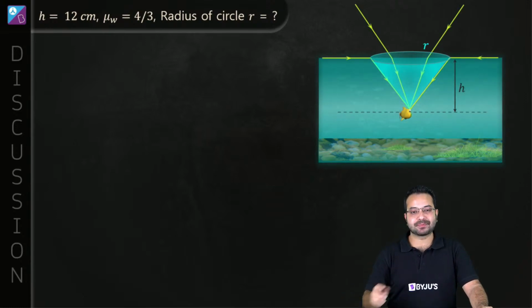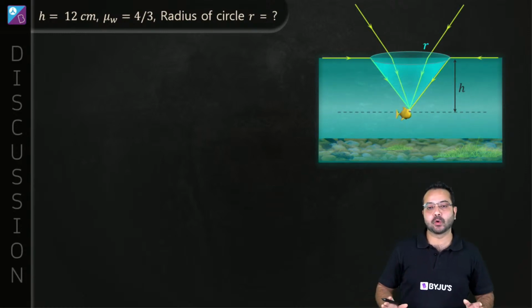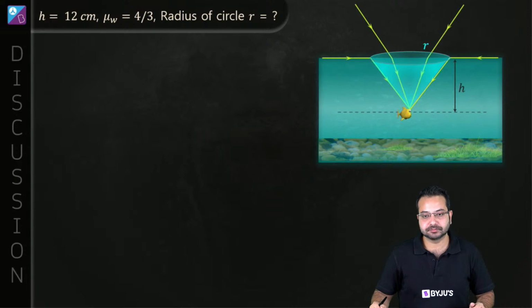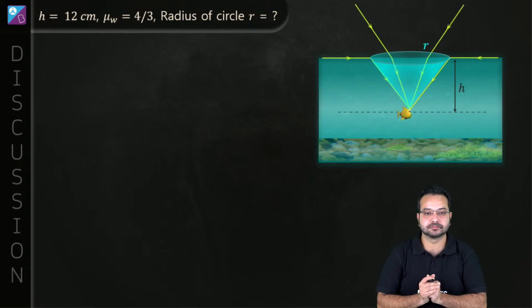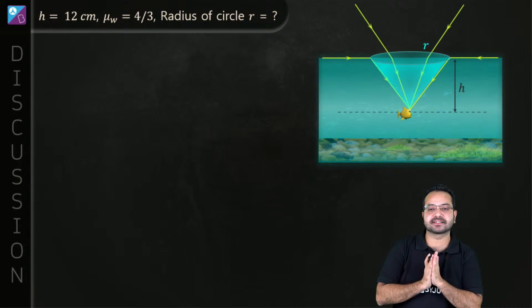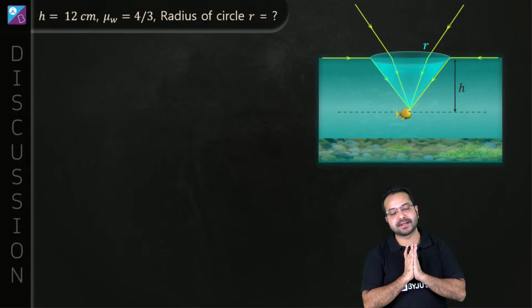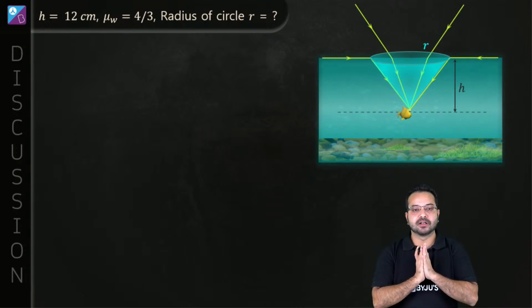What is the concept that is involved over here? Which phenomena is involved over here? Any guesses? Any guesses? What is going on over here?